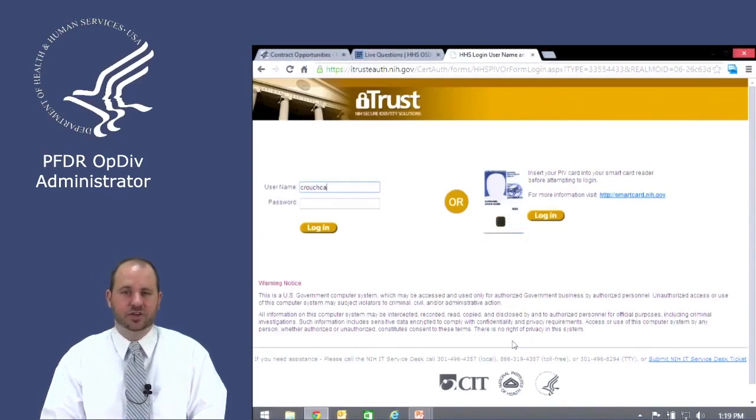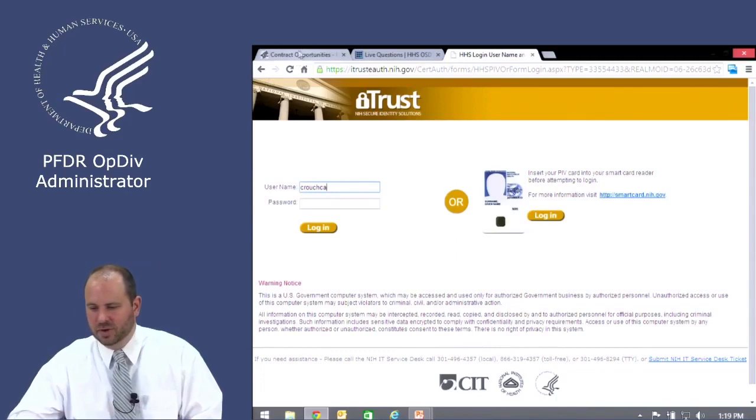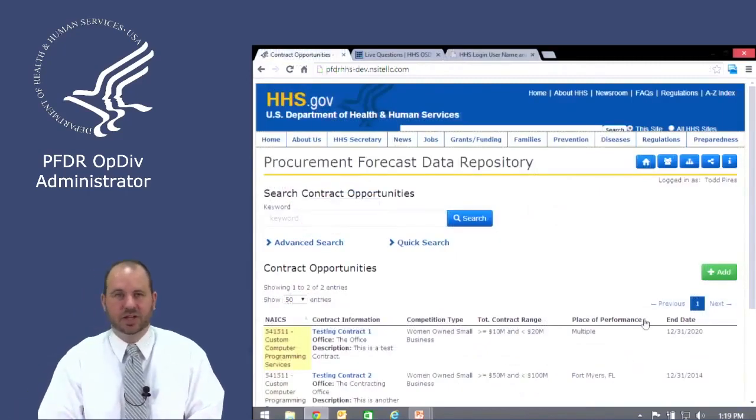NIH Secure Single Sign-On. Now this will allow me to sign in with my username or password, or if I've got my PIV card handy and a card reader, I can put that in and click Login, type in my PIN number, and I'm into the site. And so when I get to the website, I'll come to the Contract Opportunities page, like we saw earlier.